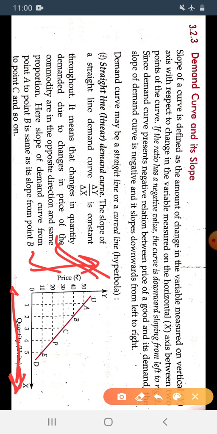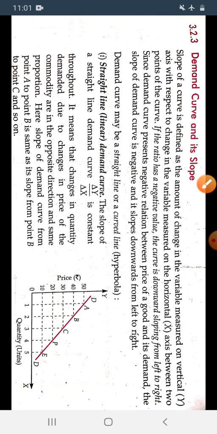So the slope of a curve shows the amount of change in the variable on the y axis with respect to the amount of change in the variable on the horizontal x axis between the 2 points of the curve. Whichever 2 points we have taken, it shows the relation, the amount of change between them on the curve.